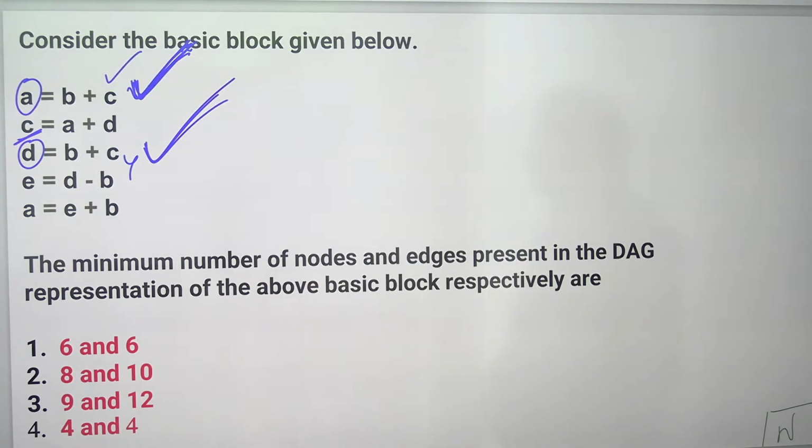First statement and third statement are not the same, because in between there is a C which is updating. Right? Fine.